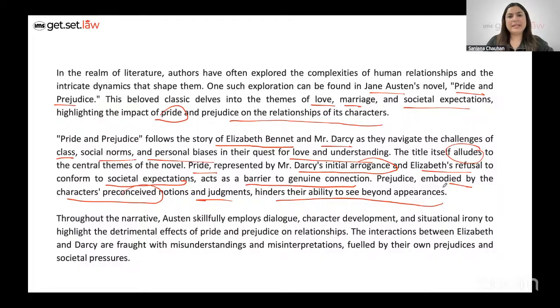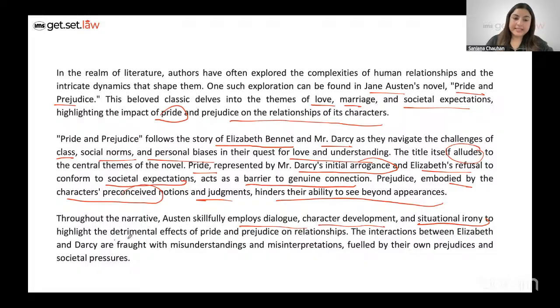Then the third paragraph focuses on the way or the manner in which the work has been written, right? She skillfully employs dialogue, character development. There's also situational irony. You should know irony as a figure of speech. There are three kinds of irony. There's verbal irony, and this is for the ones who are paying attention to what I have to say. There's dramatic irony, there's situational irony. So ensure that you know these three definitions by heart, right?